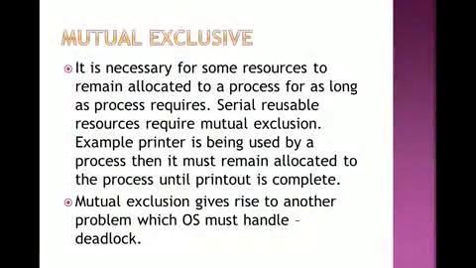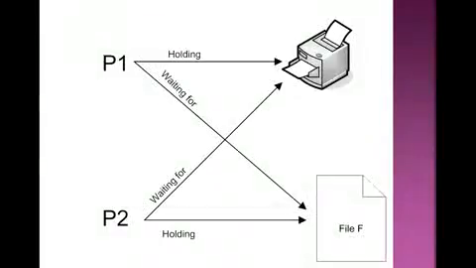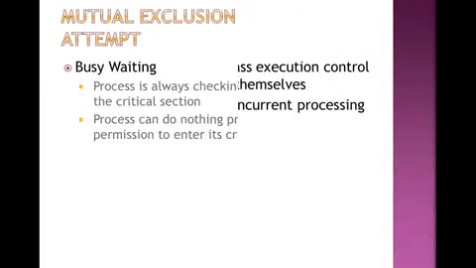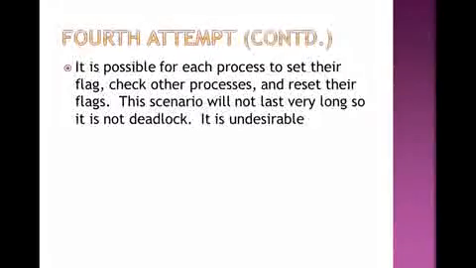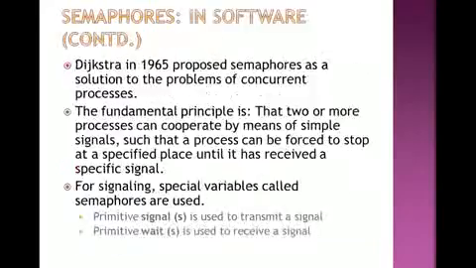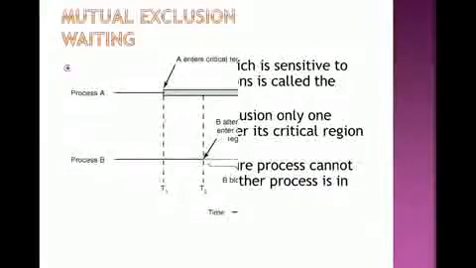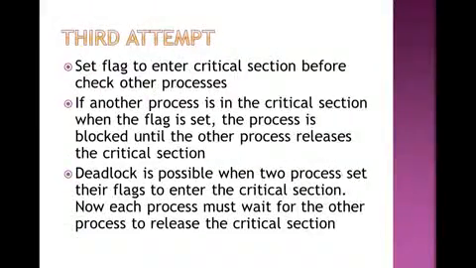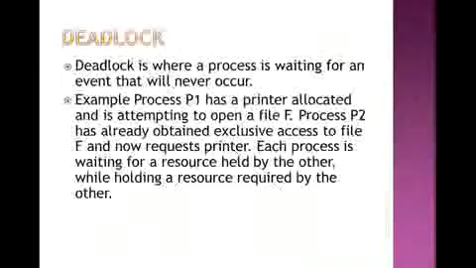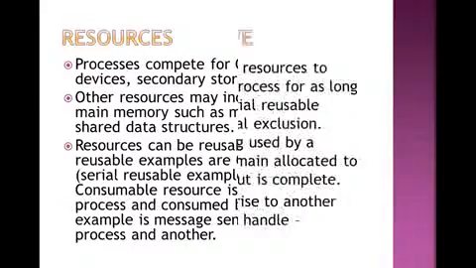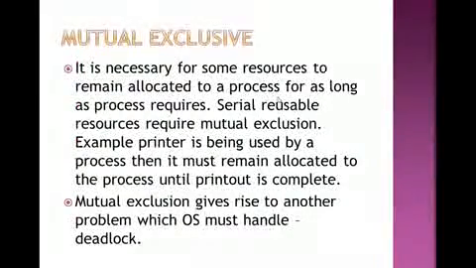Then, what do you mean by mutual exclusion? It is necessary for some resources to remain allocated to a process for as long as the process requires.